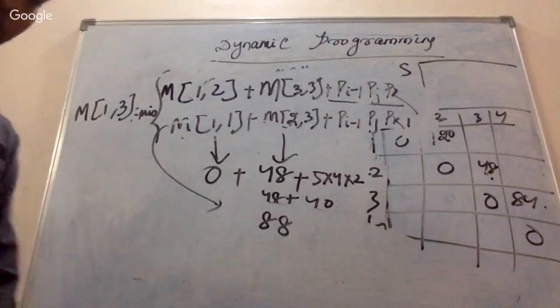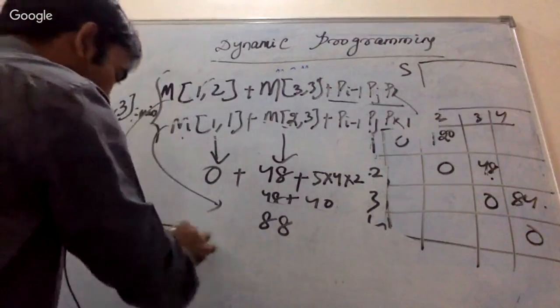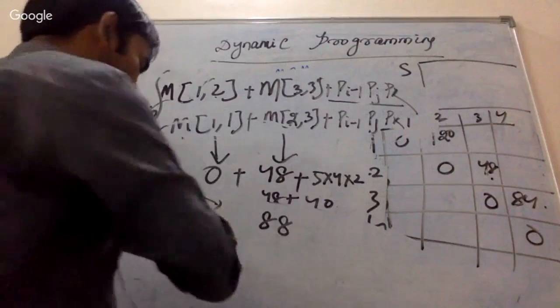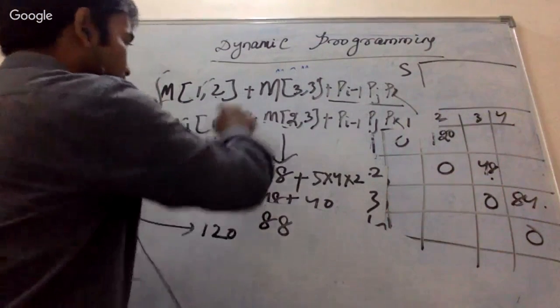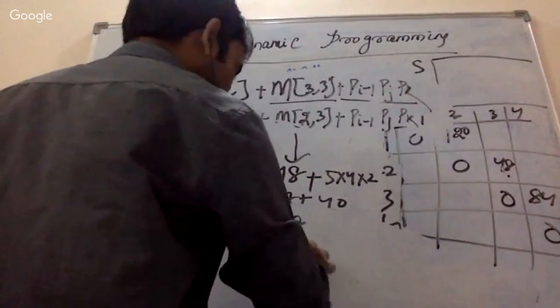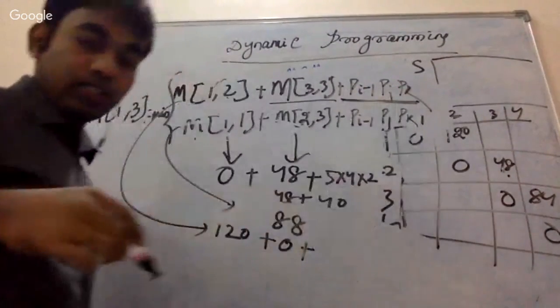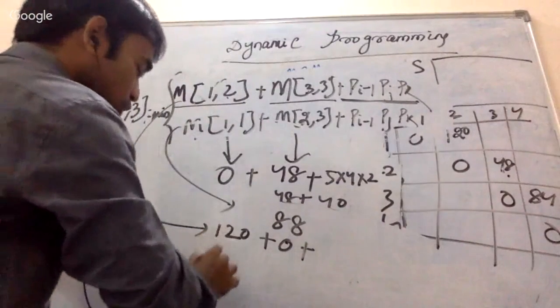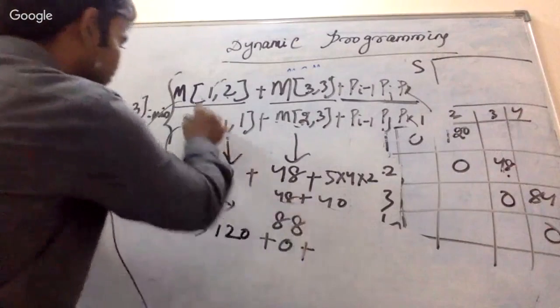There is also another way. Just tell me what is the answer for this one. M12, do you know what is the value of M12? Yes, 120. Okay, then how about M33? M33 is 0. Then how about this one? Tell me what is the dimension of M12?